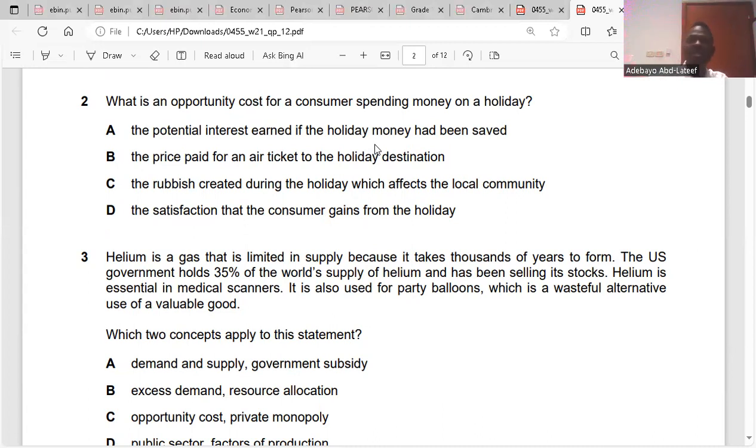If you have made a choice to save, the opportunity cost will be spending. If you have chosen to spend, the opportunity cost is savings: the reward for saving that you won't be able to get. I think it's clear. So the answer is A.